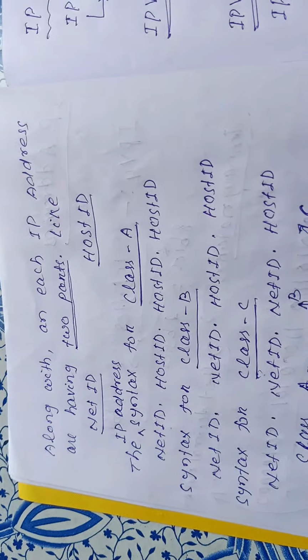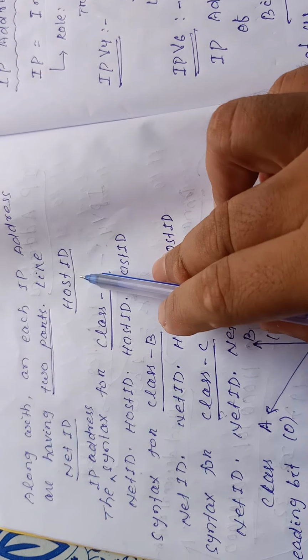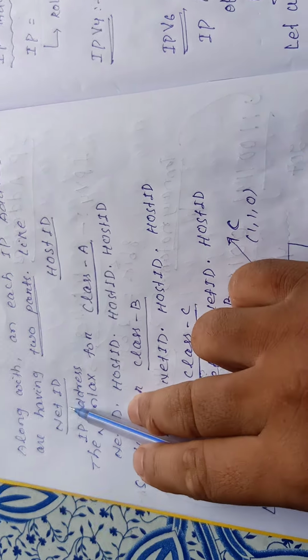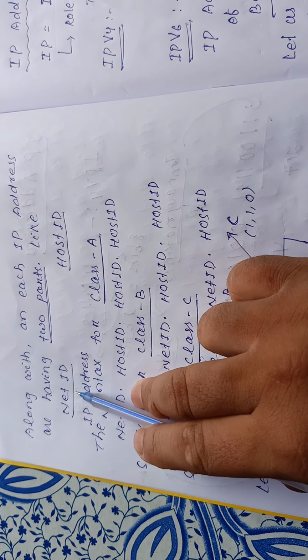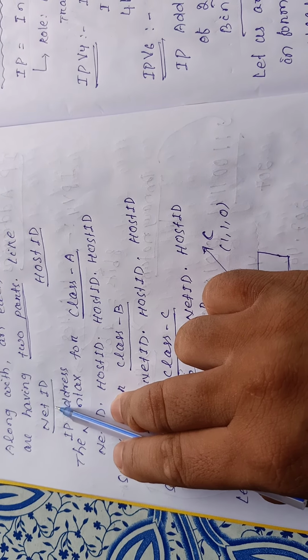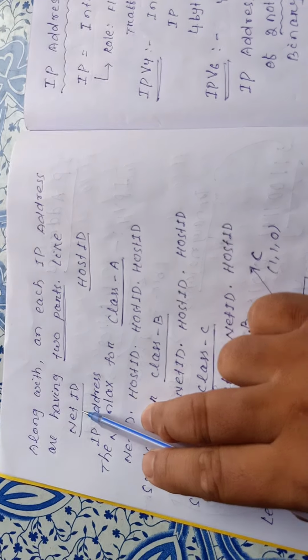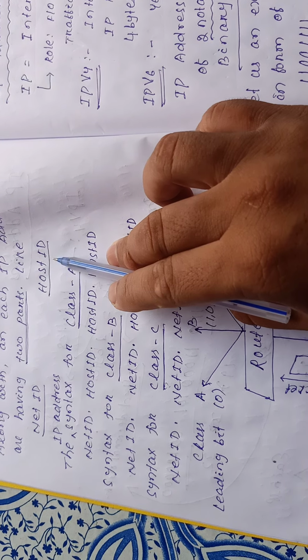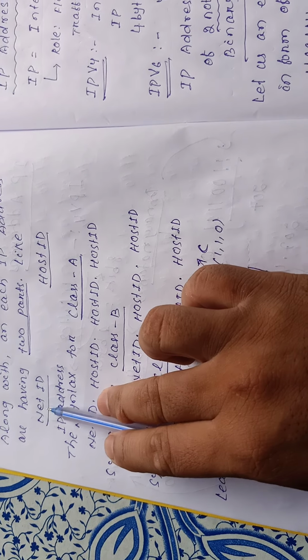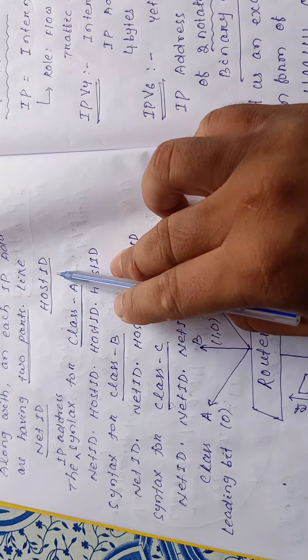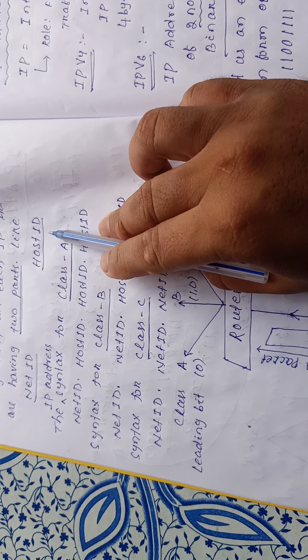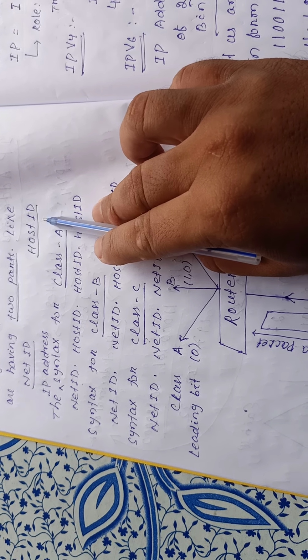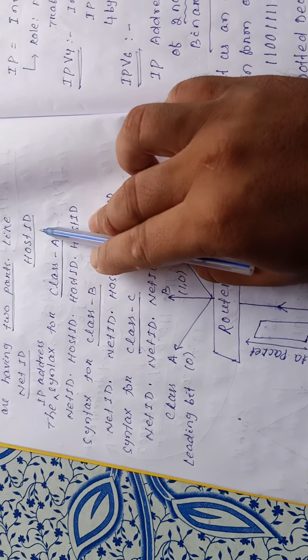Along with that, each IP address is divided into 2 parts. One is called the net ID and the other is called the host ID. Through the net ID, the protocol easily finds the route, or the shortest route, to transmit all the data packets. And with the help of the host ID, the protocol knows exactly which one is the recipient. That means through the net ID it may choose the route, and through the host ID it may select the recipient or the receiver.